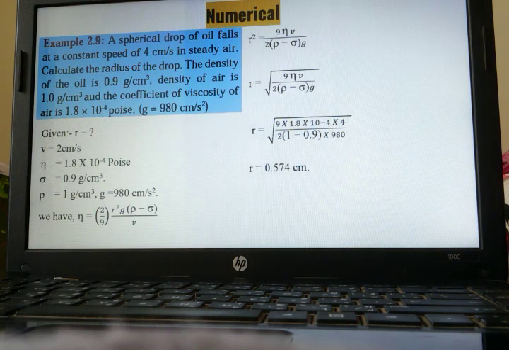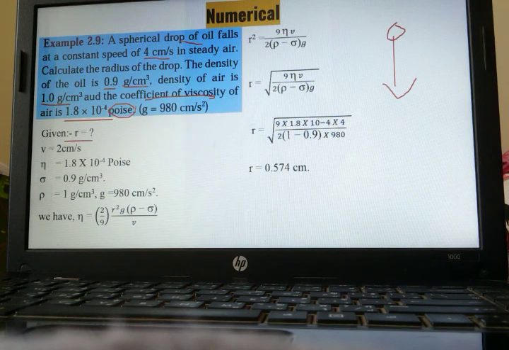Next one. A spherical drop of oil falls with a constant speed of 4 centimeter per second in air. A spherical drop of oil is falling in air. Calculate the radius of the drop. The density of oil has been given, that is 0.9, and density of air has been given, that is 1. Coefficient of viscosity is also given in Poise. Like I have already said, Poise is a CGS unit of coefficient of viscosity. You will see in this sum all the values have been given in CGS units, so we will be finding the answer in CGS units only.